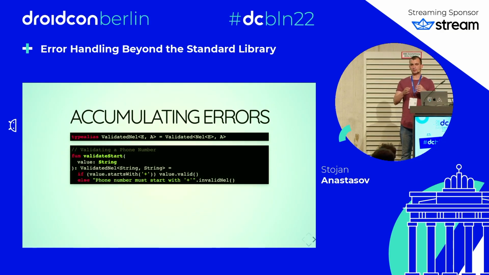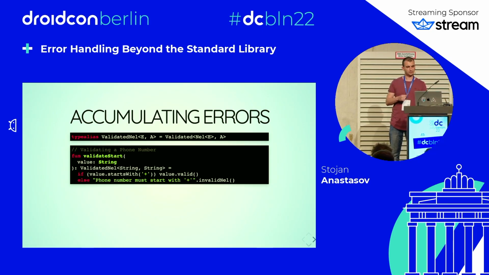So non-empty list is typically used on the left side of validated, and this is a very common scenario. So Arrow offers the ValidatedNel type alias, which is a validated that has a non-empty list on the left side and some success type on the right. That means that we can update our function to validate the start of the phone number, to take a string and return a ValidatedNel with either a string on the left or a string on the right. We can use our normal check for the start and create either a valid instance in case of success or invalidNel in case it fails.